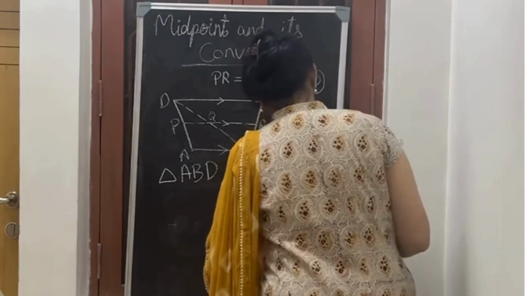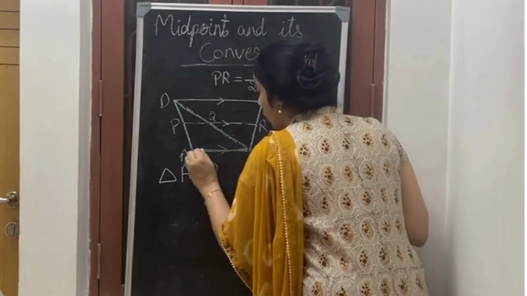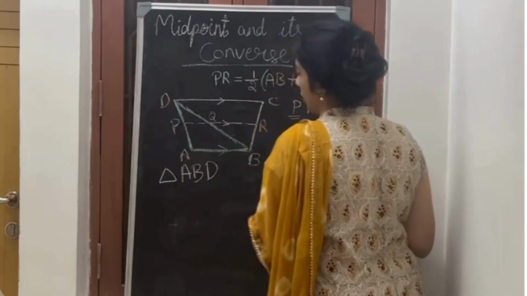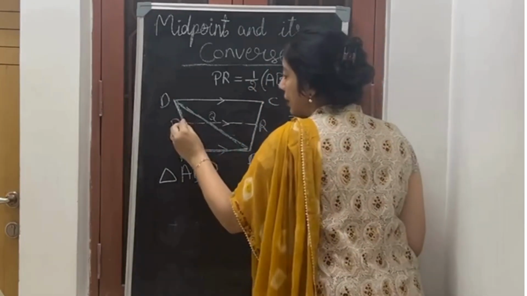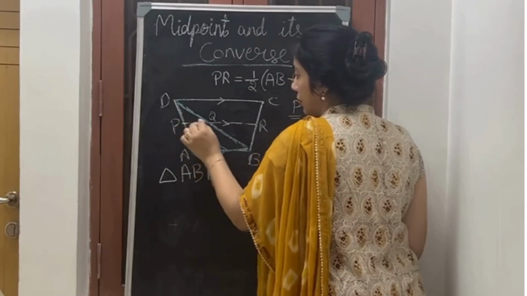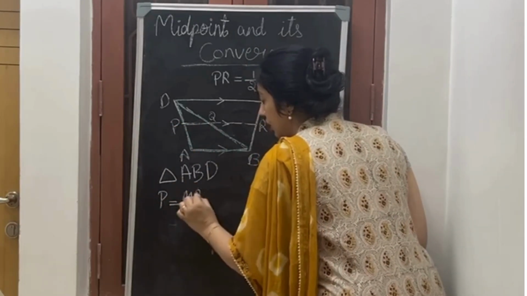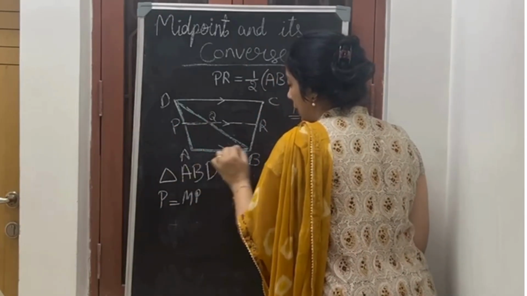In this triangle, what I have to prove is P is the midpoint here. P midpoint is given. Then PQ is parallel to AB.